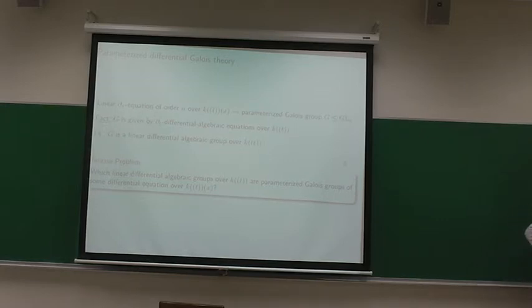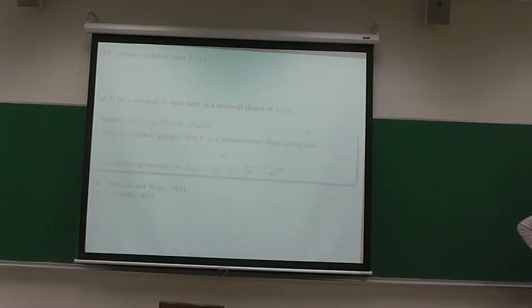Okay, so let me tell you what's known about the inverse problem over fields U(x), a rational function field over U, where U is a universal differential field. So in particular, it's differentially closed. We can think of it in our context as a universal closure of our field of constants K((t)). And then there's a recent theorem by Dreyfus, Hardouin, Roques and Singer, which says that over this field U(x), a group is a parameterized Galois group if and only if it is differentially finitely generated.